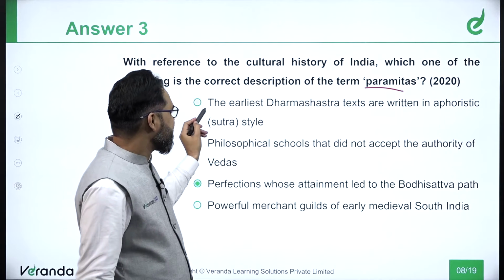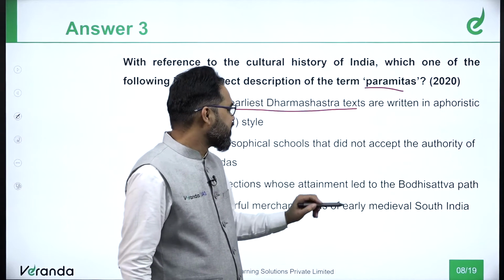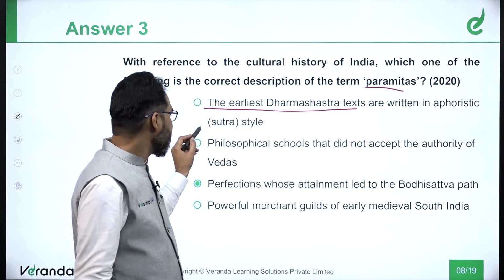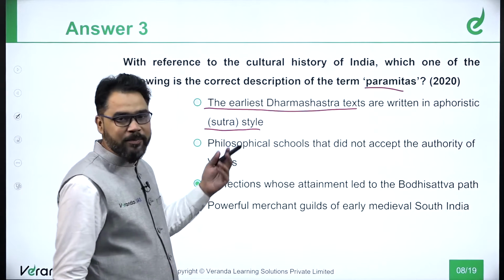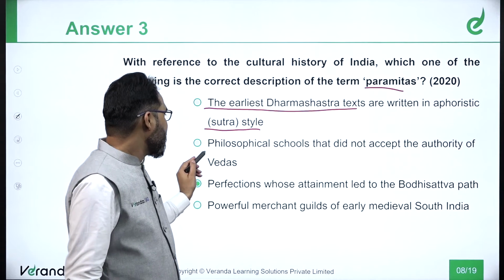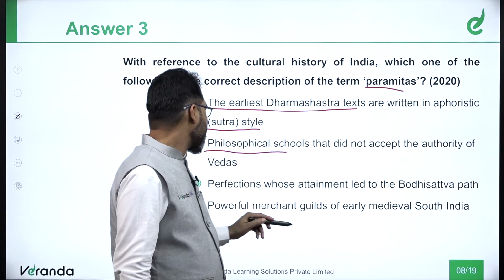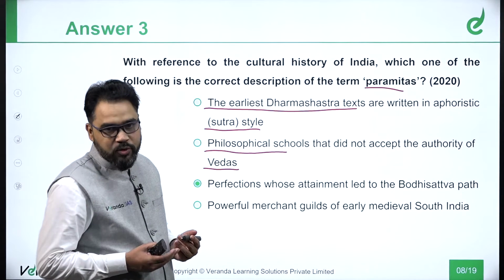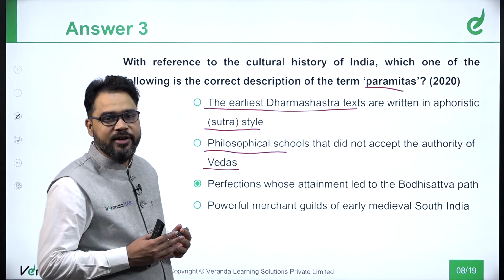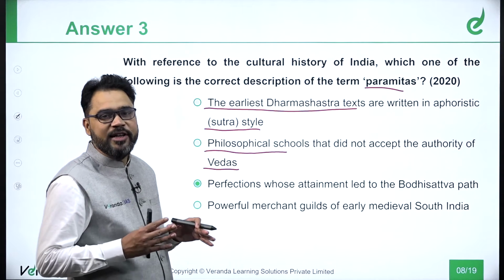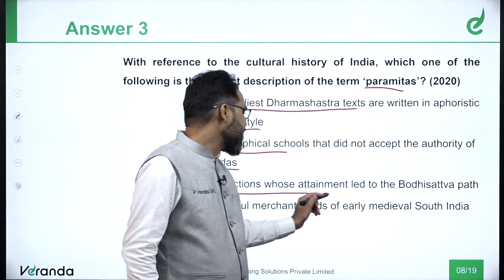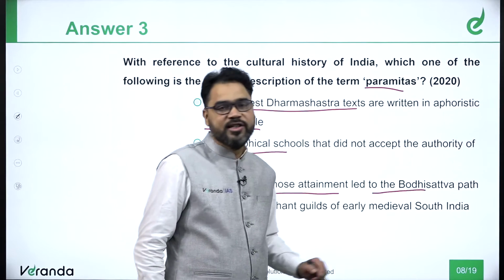Option 1: the earliest Dharma Shastra texts are written in aphoristic sutra style. Do we mean paramitas by that? Option 2: philosophical schools that did not accept the authority of the Vedas. Here we are talking about those schools, those ideas that didn't accept the uniqueness and the authority of the Vedas. Option 3: perfections whose attainment led to the Bodhisattva path.